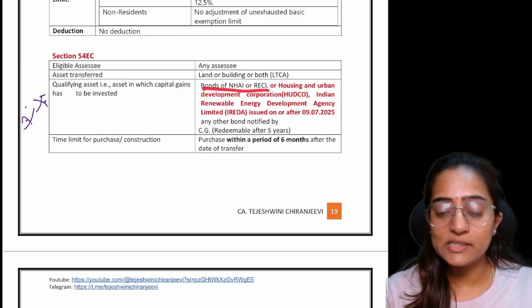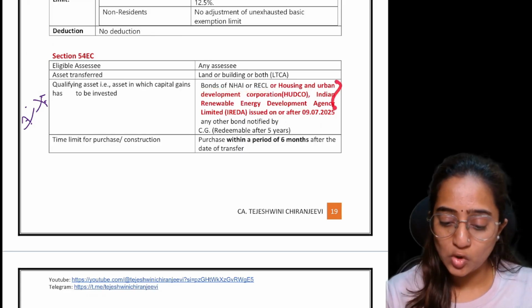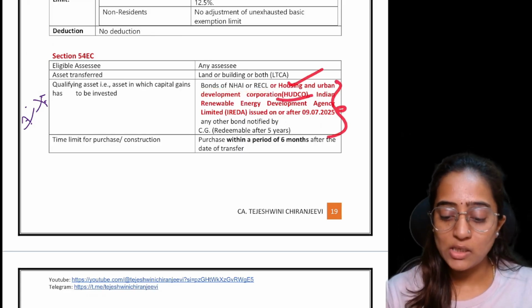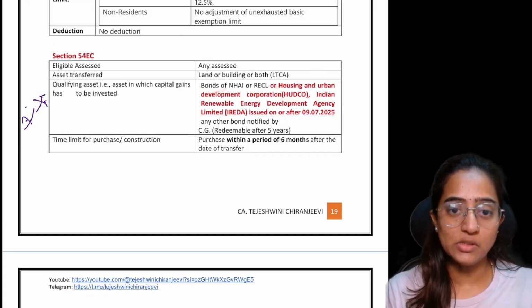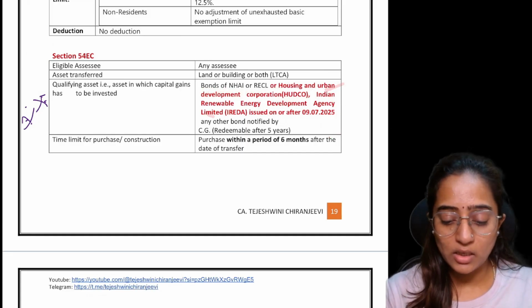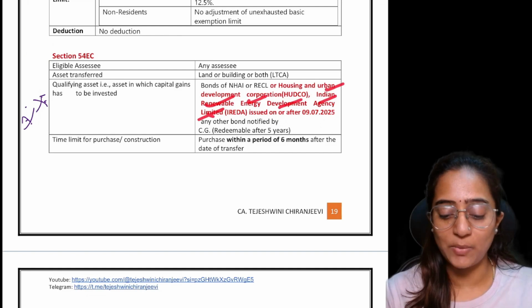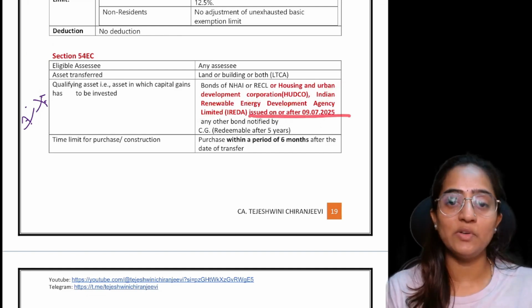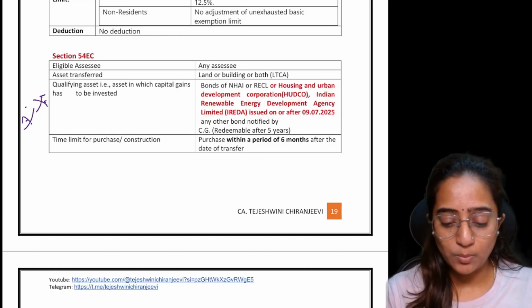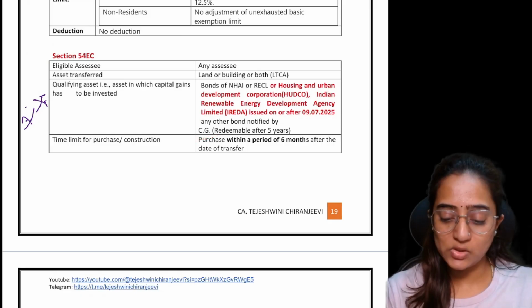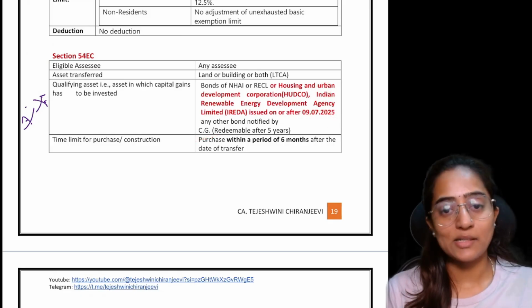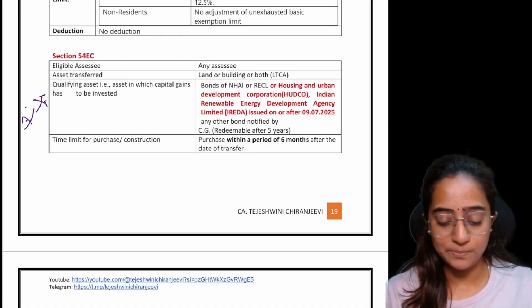However, along with NHAI and RECL, other bonds are also notified, that is HUDCO, Housing and Urban Development Corporation, and Indian Renewable Energy Development Agency Limited, issued on or after 9/7/2025, or any other bonds which are notified. These two have been notified here under Section 54EC. Clear?